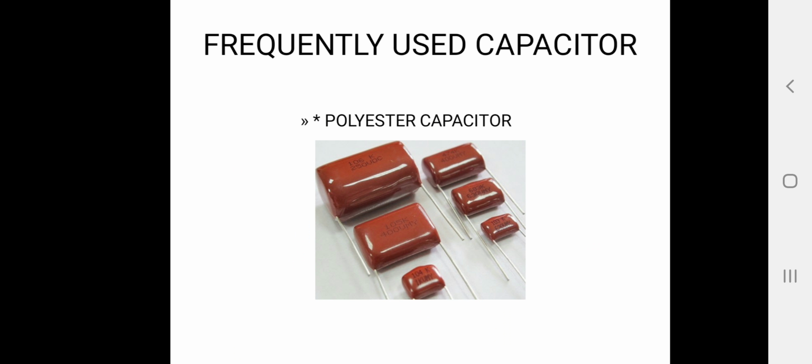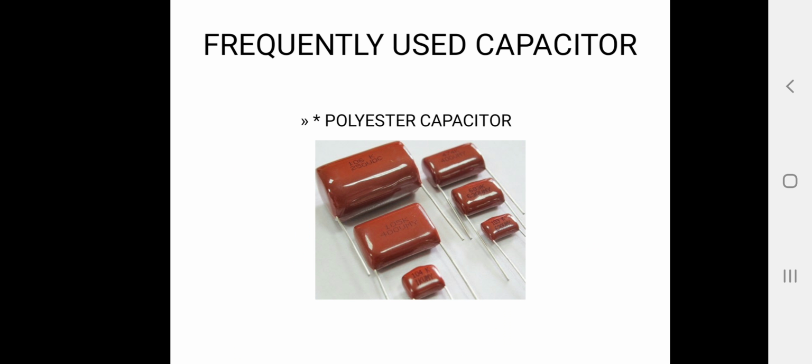Polyester capacitors are available in the range of 1 nanofarad to 15 microfarad, with working voltage from 50 volts to 1500 volts. They come with a tolerance range of 5%, 10% and 20%.